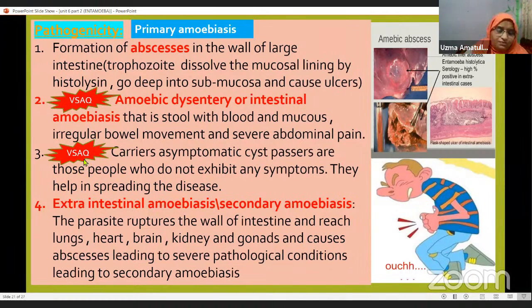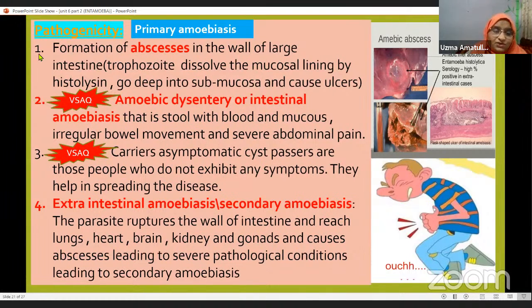Now next is, this is also an important short answer, very short answer for you. So prepare these two. Then extra-intestinal amoebiasis or secondary amoebiasis. So we have seen when it is traveling through the intestines, through the alimentary canal, then it is called intestinal amoebiasis. But if it is rupturing the wall of the intestine and reaching the lungs, heart, brain, kidney, and gonads, gonads are reproductive organs, and they cause abscesses there also, leading to severe pathological conditions, leading to secondary amoebiasis, which is a danger to life. It is lethal, meaning the person may die also because of extraintestinal amoebiasis.